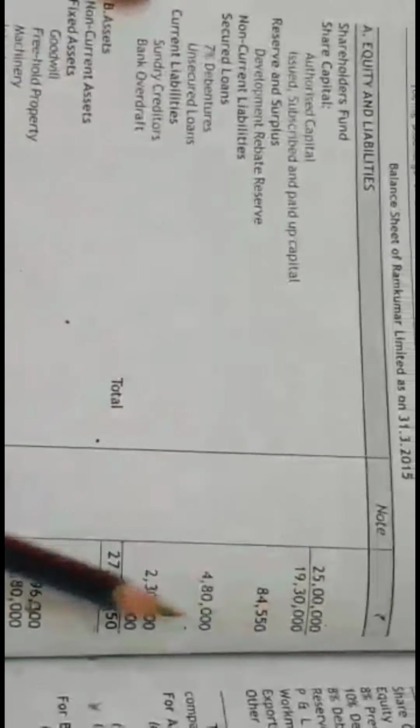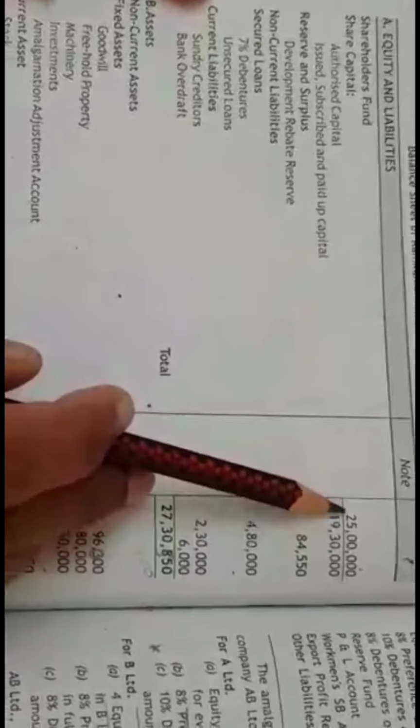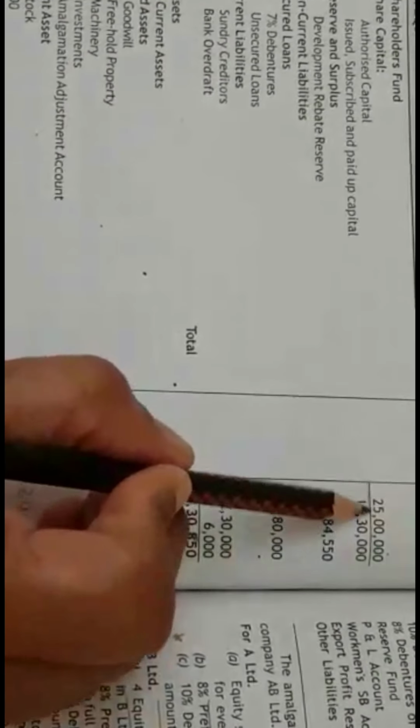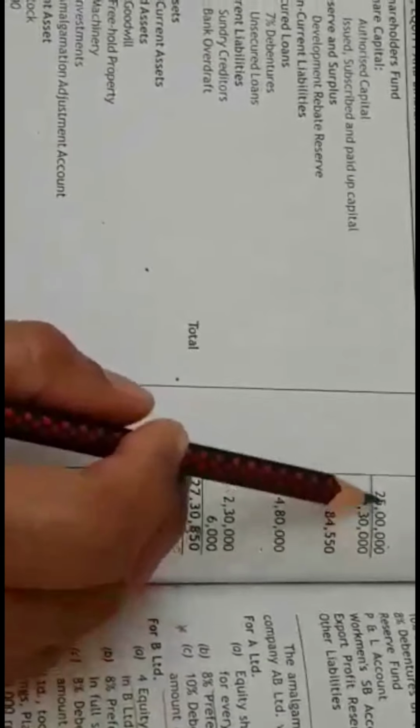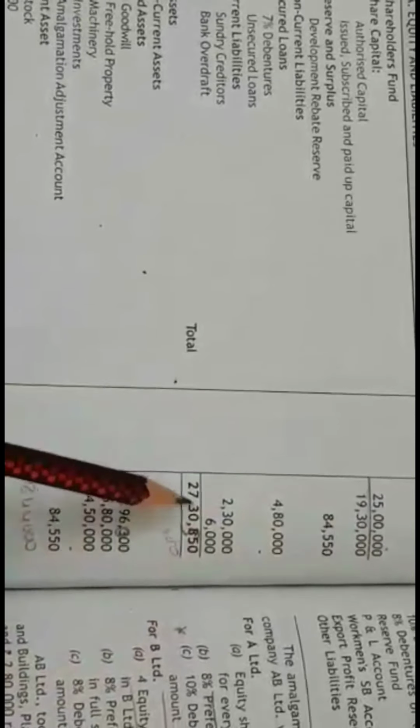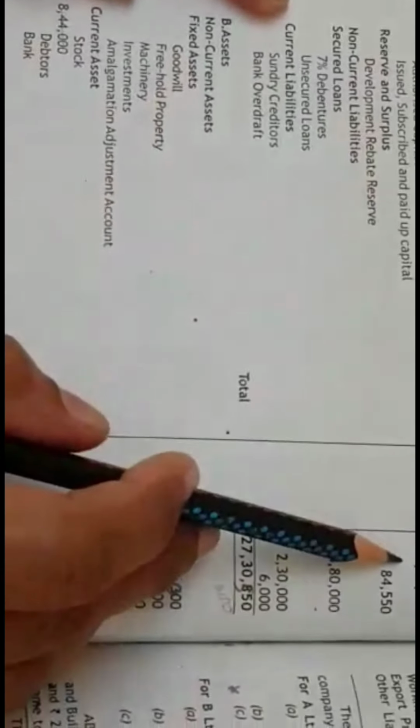So now this is the balance sheet. Authorized capital: in the beginning itself in the problem they had given you the authorized capital. So draw 2 lines as I have already discussed in the classroom. Don't add while adding the liabilities. Now then you have issued, subscribed and paid up capital. It is 19,30,000. Look into the opening journal entry. Here you have 19,30,000.